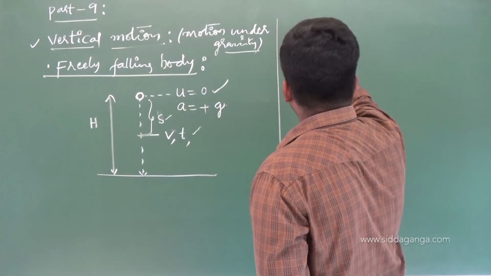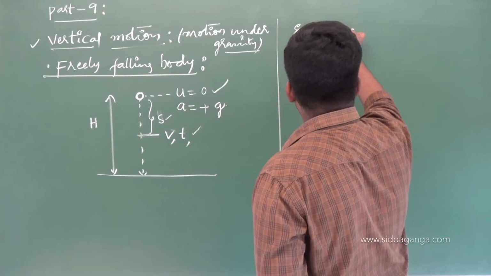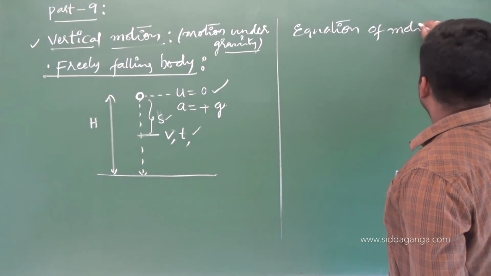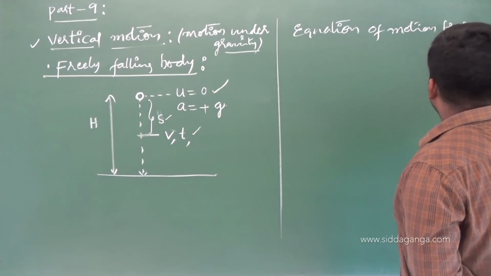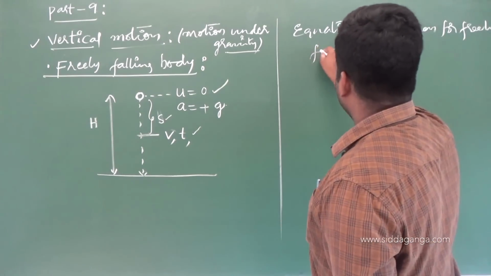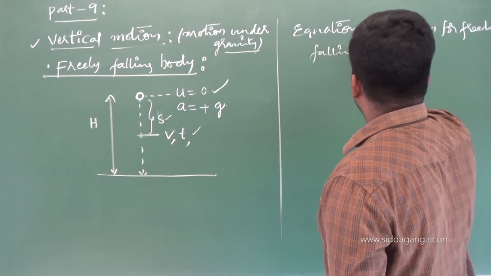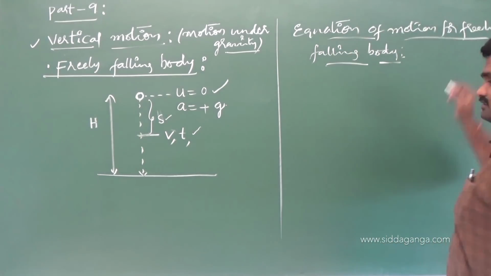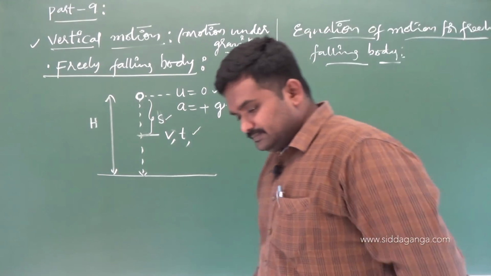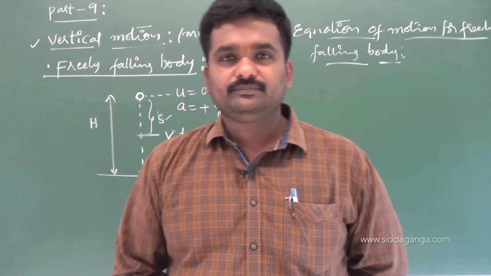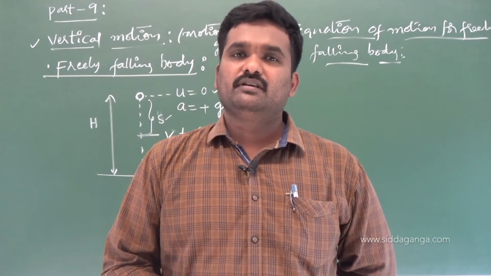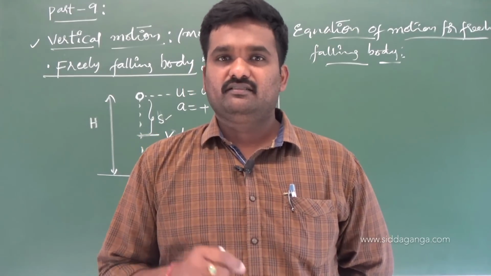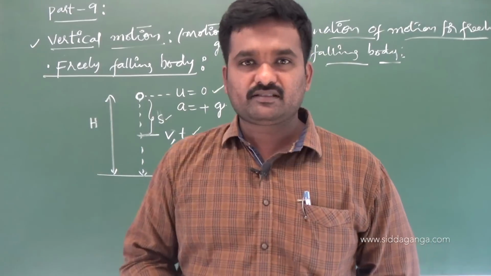Equations of motion for freely falling body. We need to obtain the relations for these now. See here, throughout the motion the body is supposed to have uniform acceleration or non-uniform acceleration. It's my question, whether the body is supposed to have uniform or non-uniform acceleration.